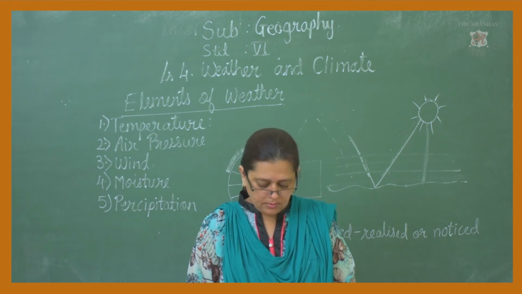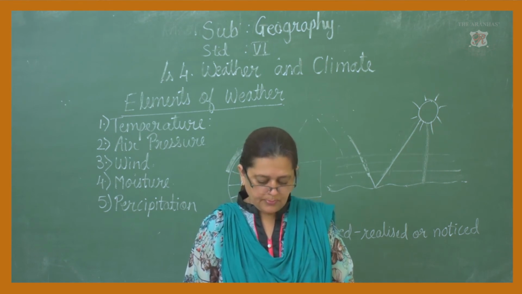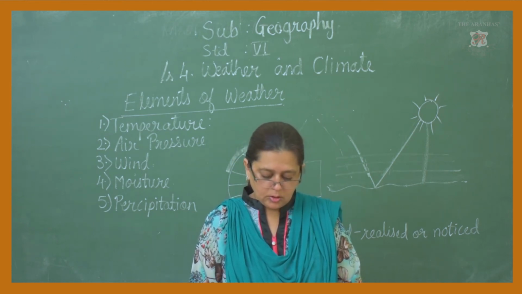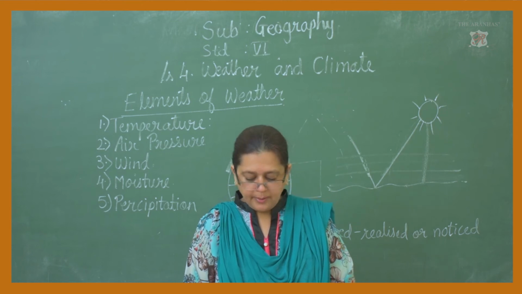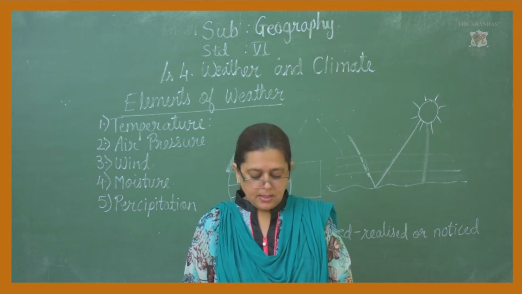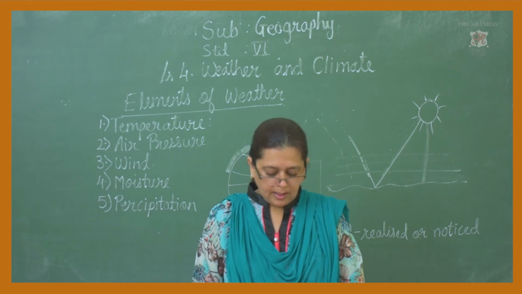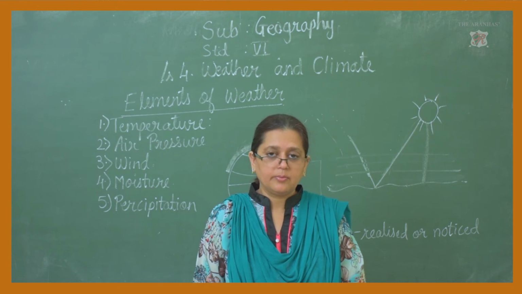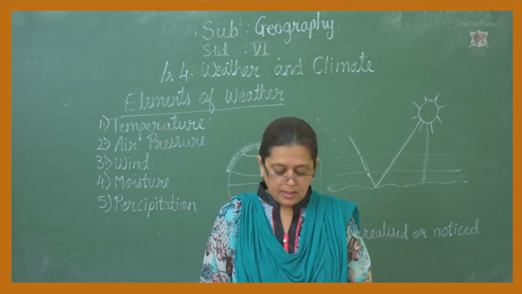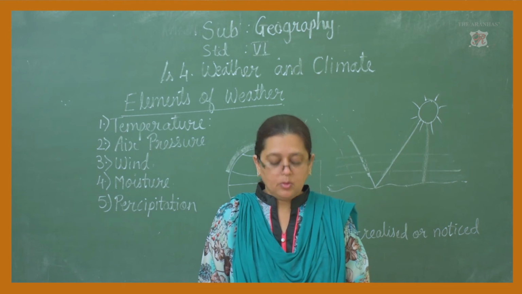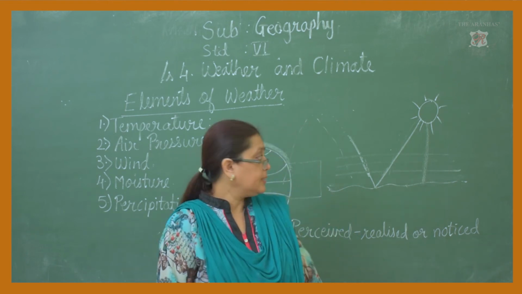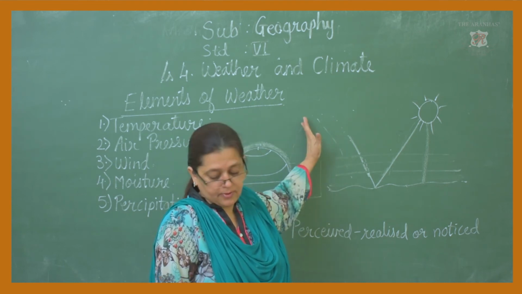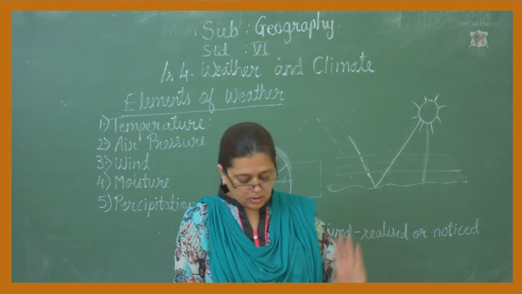Now, take an example. As we move upwards from the sea level, the temperature of the air decreases. Therefore the climate of Mahabaleshwar is cool. Why is it cool over there? Because Mahabaleshwar is located at a high altitude, high above the sea level in the Sahyadri mountains.